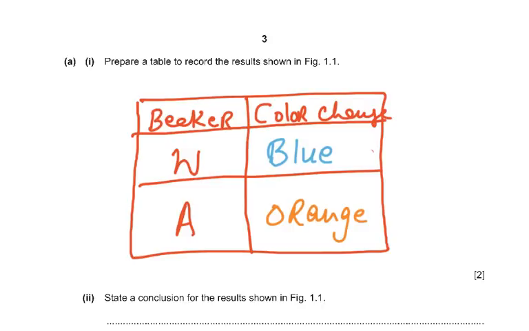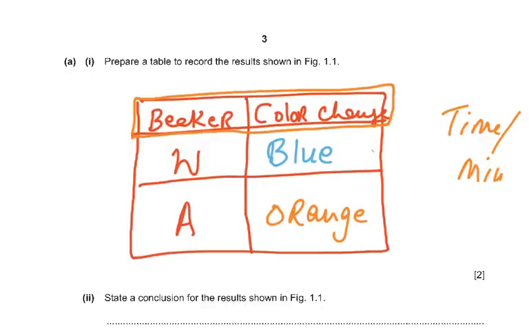Then it says prepare a table to record the result shown in figure 1.1. So usually you see the main thing is that your heading should be separate. And the mark scheme also says that 2 columns, rows with lines separating headings from the body of the table. Here there were no units, but usually the units must be written here. Like for instance, if you had time, then you would write either minutes or seconds. Whatever is given in the question, then you would give those units. So this would go in the heading. Of course, in this question, there's no time in minutes, but I'm just giving you an example of it. So prepare a table.